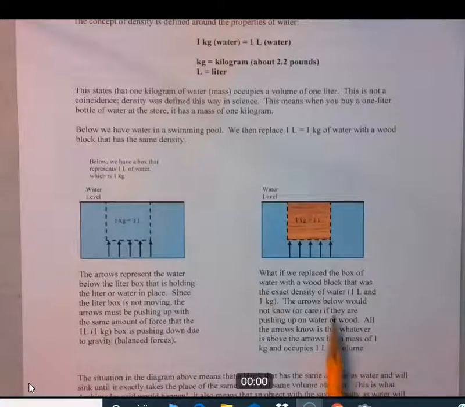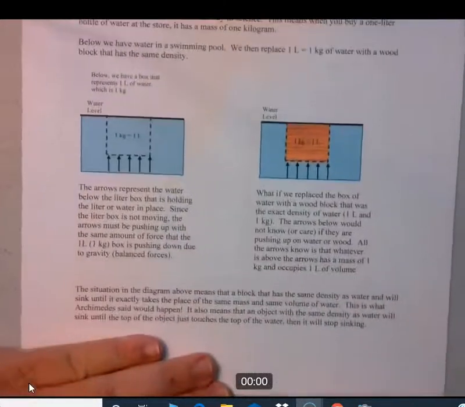Now, over on the right, what if we replaced the box of water with a wood block that was the exact density of water, that it also was 1 liter in volume, and it had a mass of 1 kilogram? The arrows below would not know, or care, if they are pushing up on water or wood. All the arrows know is that whatever is above the arrows has a mass of 1 kilogram and occupies 1 liter of volume.